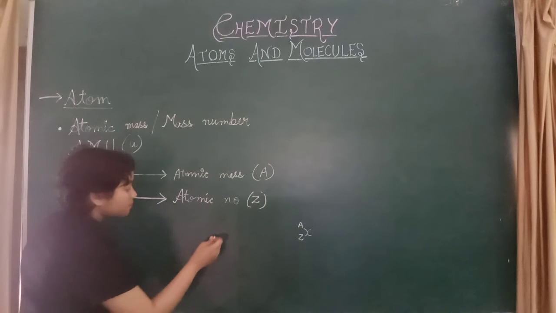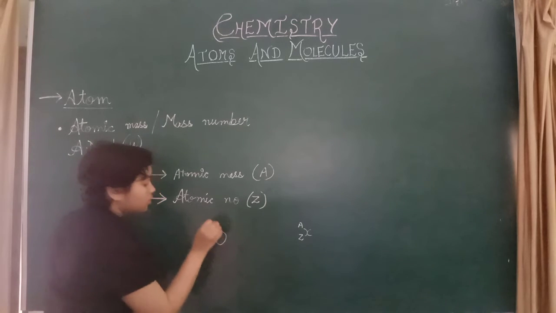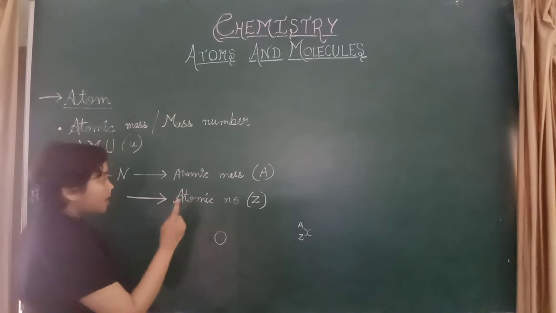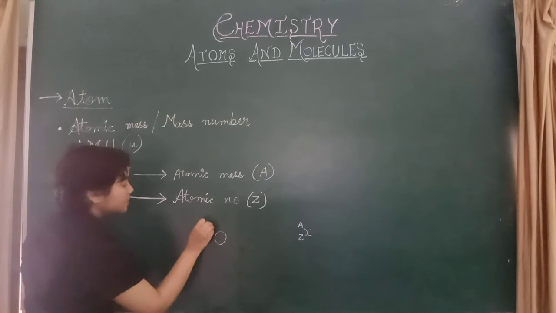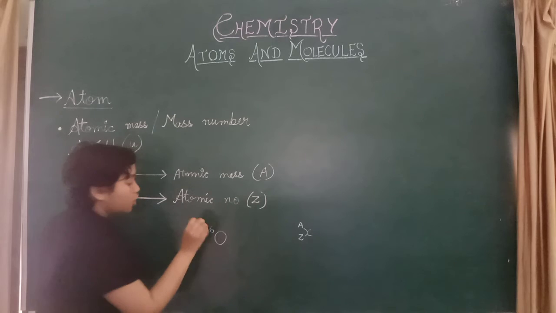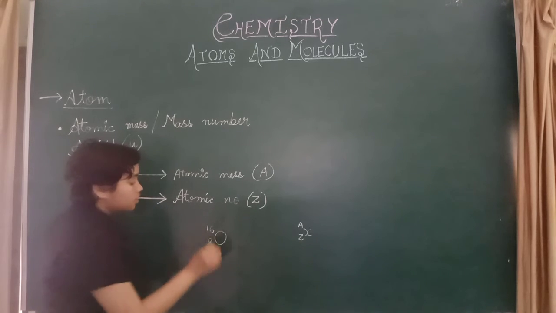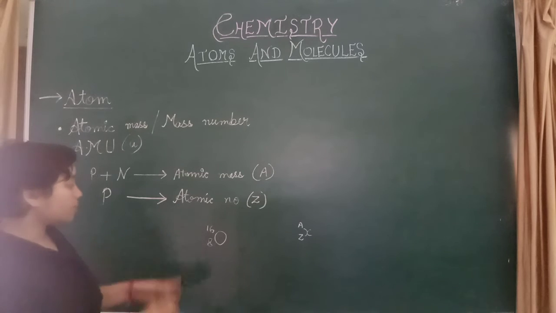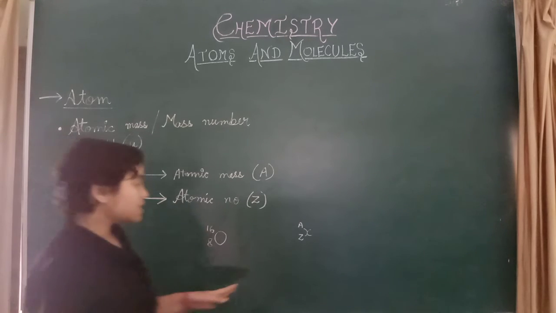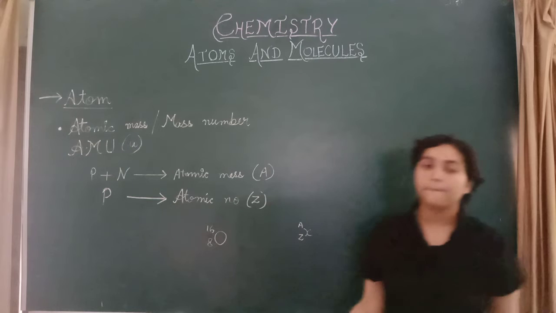For example, oxygen, O. What is the atomic mass of oxygen? It's 16 and the atomic number is 8. So we will write the mass above and the atomic number below. So this was atomic mass and atomic number.